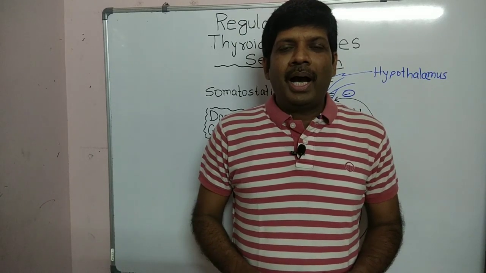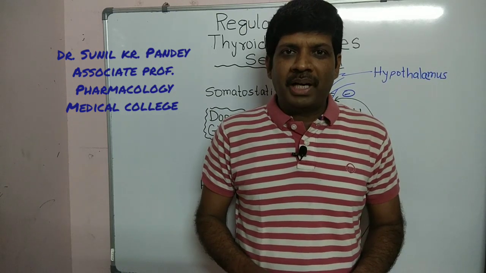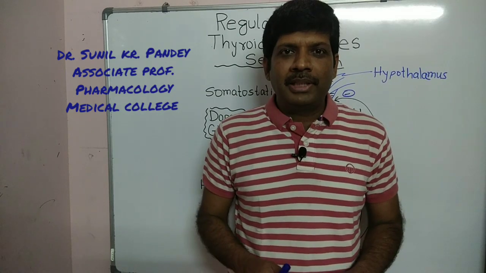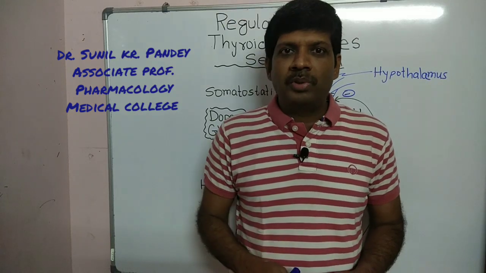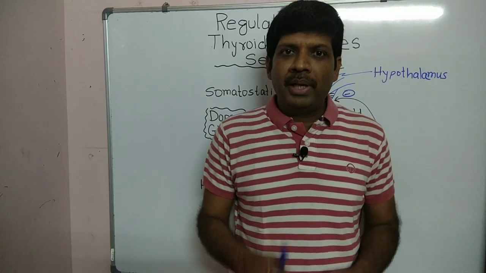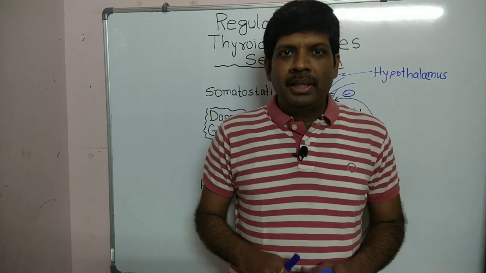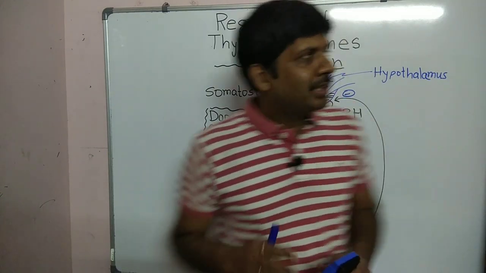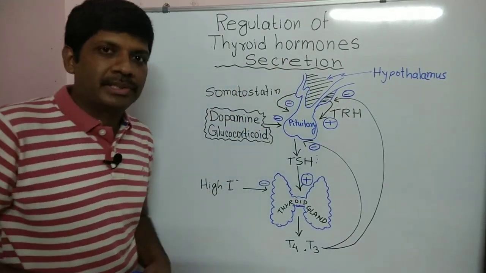In today's video, I will discuss how thyroid hormones are released from the thyroid gland and what are the factors which regulate its secretion. Now as we all know, there are two hormones which are mainly released from the thyroid gland. Those two main hormones are thyroxine, which is T4, and triiodothyronine, which is T3. So let's start. The topic is regulation of thyroid hormone secretion.